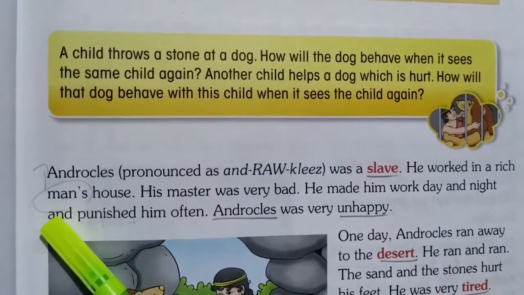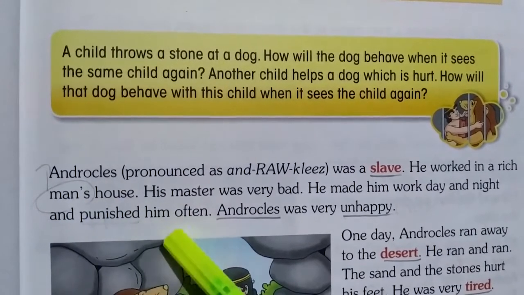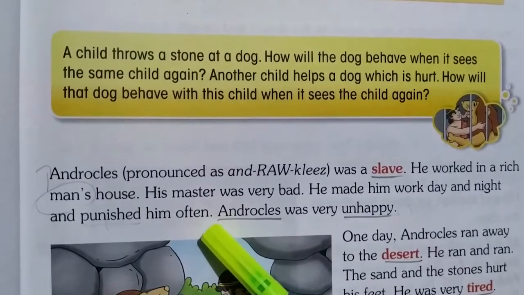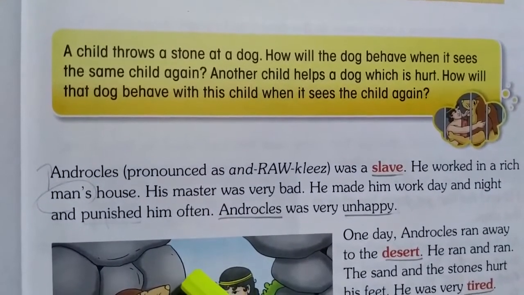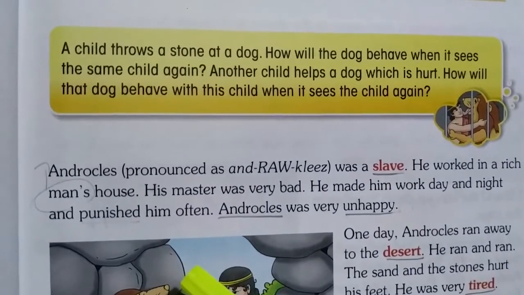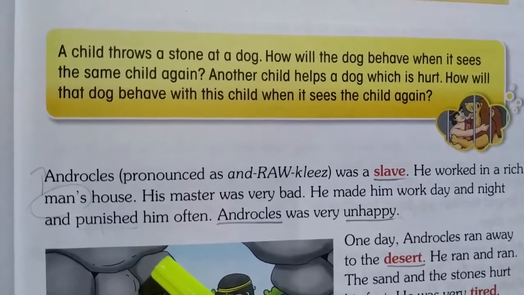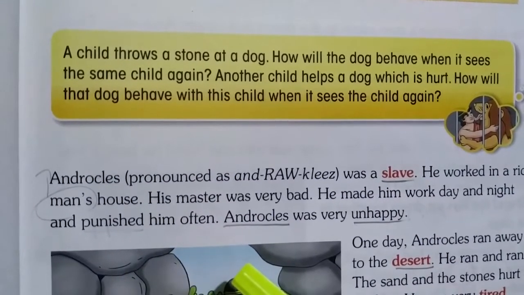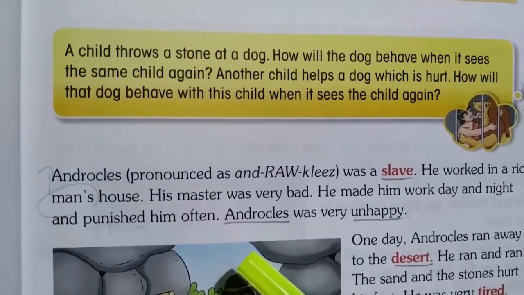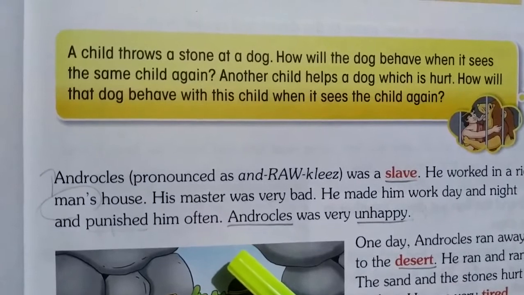And his master often punished him. Frequently, he was punishing Androcles. Sometimes he was beating Androcles. Understood, right, children? His master was very cruel. He was giving lots of work to Androcles, and sometimes he was punishing him.